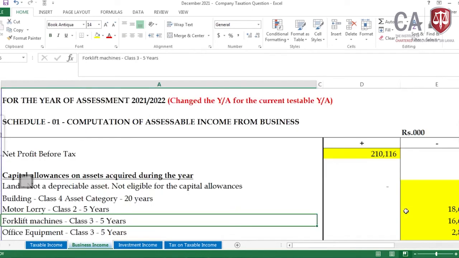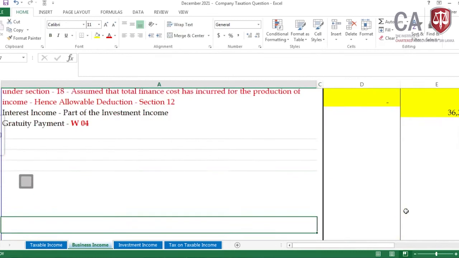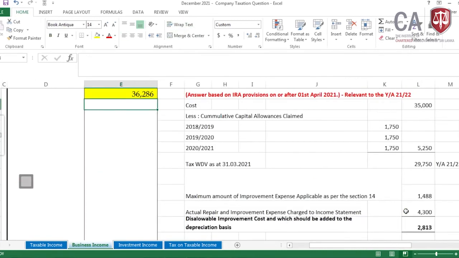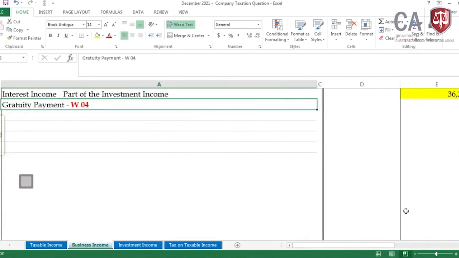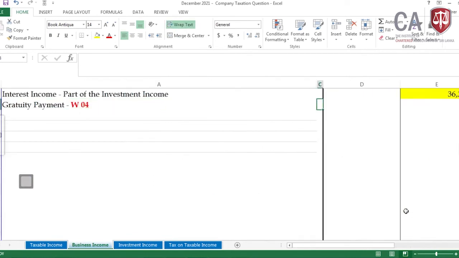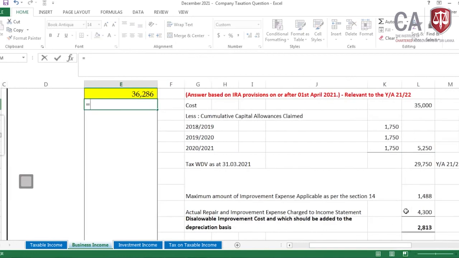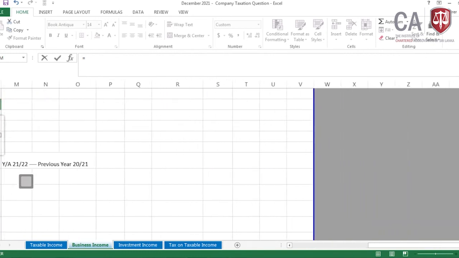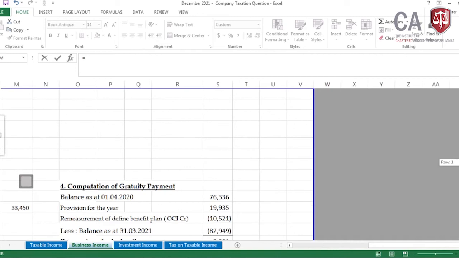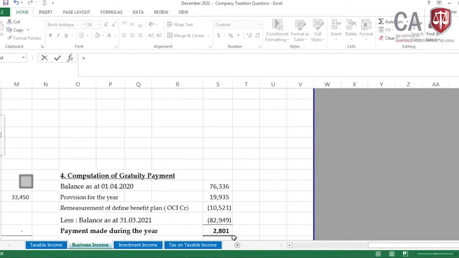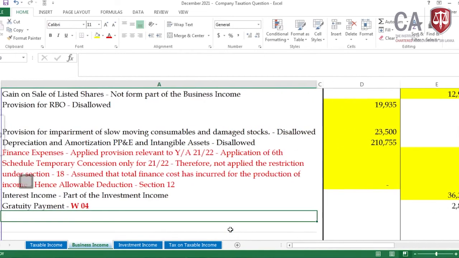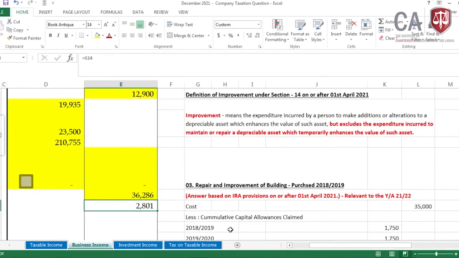Let me take the payment of the gratuity. It's a usual adjustment, and don't forget it's a usual adjustment in your exam paper. Okay, then what has happened? The gratuity payment, sorry, it has been deleted. Then let me take the answer from here. 2,801. Done. All the adjustments relevant to the business income have been completed.